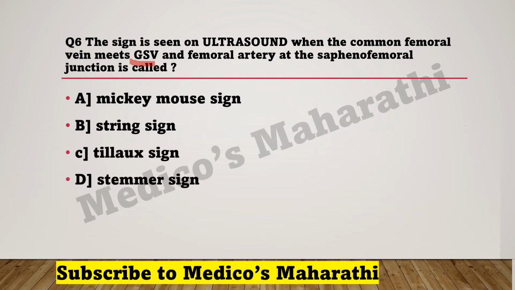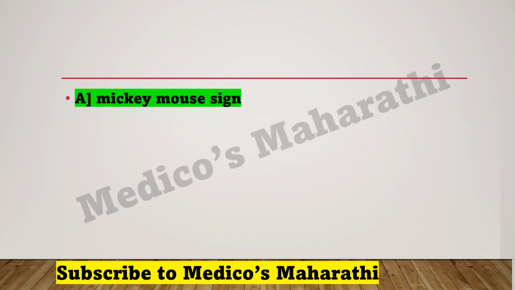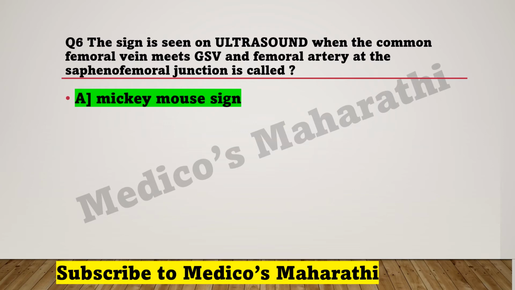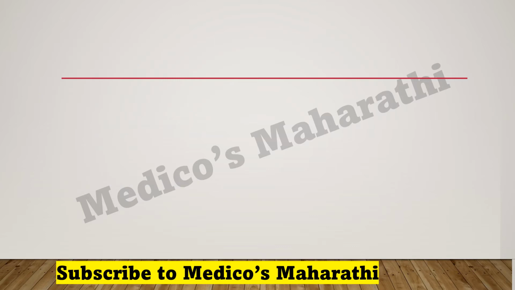The correct choice is Mickey Mouse sign. The examiner is asking about the sign seen on ultrasound when the common femoral vein meets the great saphenous vein and femoral artery at the saphenofemoral junction, and that sign is called the Mickey Mouse sign. So let's move to the next question.